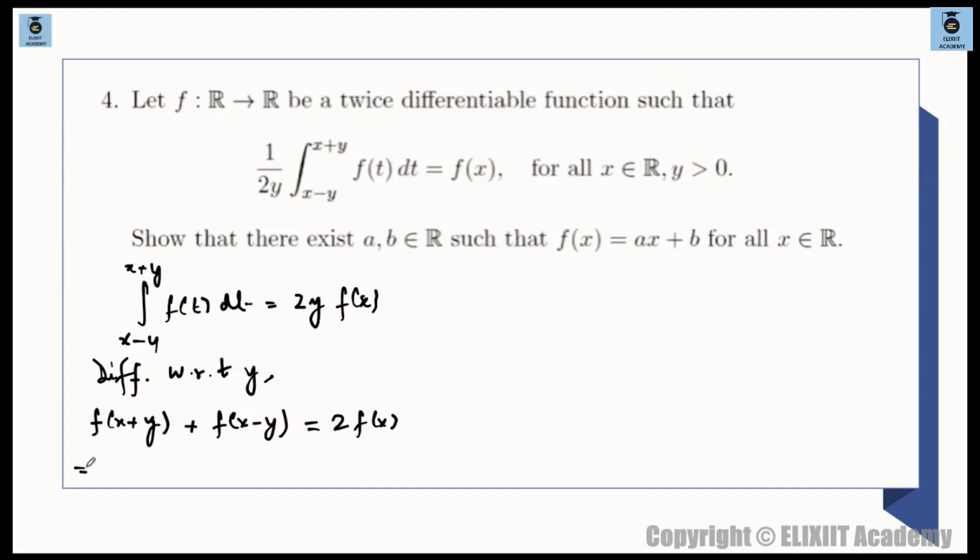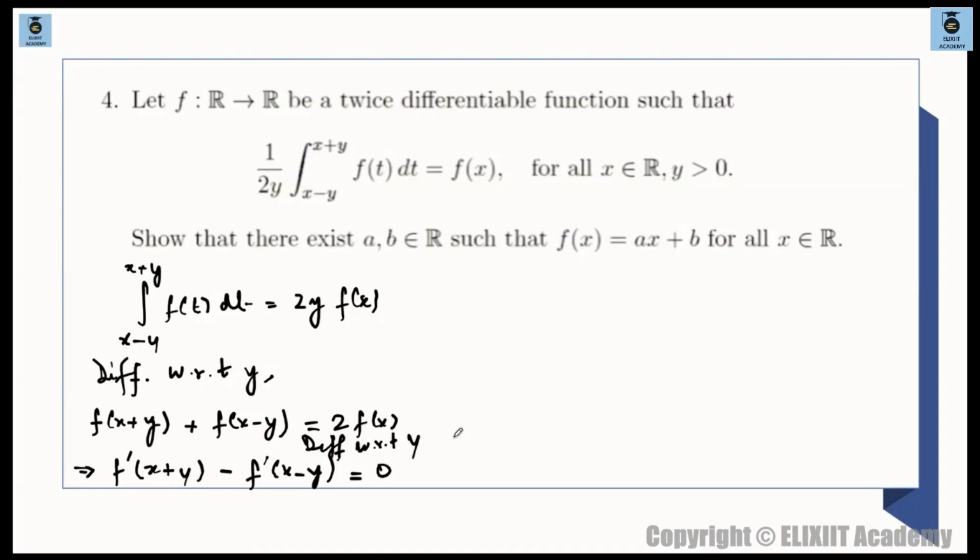ठीक है, चलेगा. Again I differentiate this thing with respect to y, so this becomes f dash of x plus y minus f dash of x minus y. ये क्यों करेंगे सर? Why are we doing this thing? Right hand side will be 0, because we are differentiating again with respect to y. Why are we doing this thing?